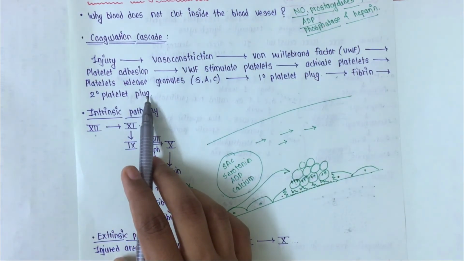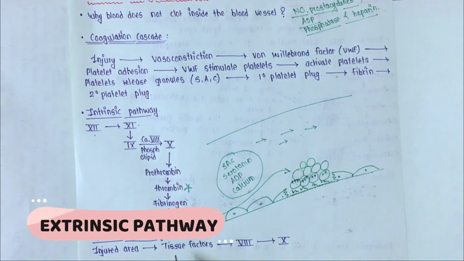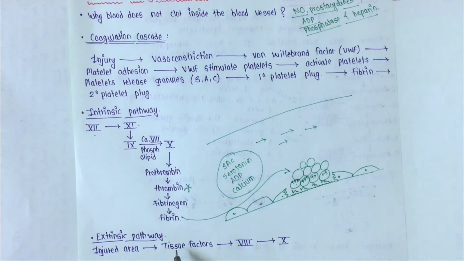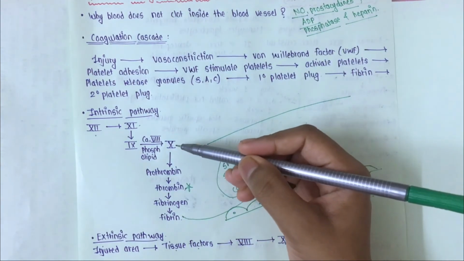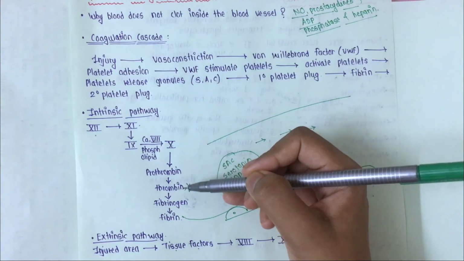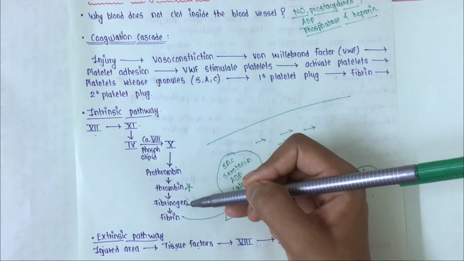will entangle around the primary platelet plug and form a tight plug, now known as the secondary platelet plug. Now, in the extrinsic pathway, some tissue factors are released from the injured area. These tissue factors activate factor 8, and factor 8 activates factor 10, and after that the same happens as in the intrinsic pathway: factor 10 converts prothrombin to thrombin, and thrombin converts fibrinogen to